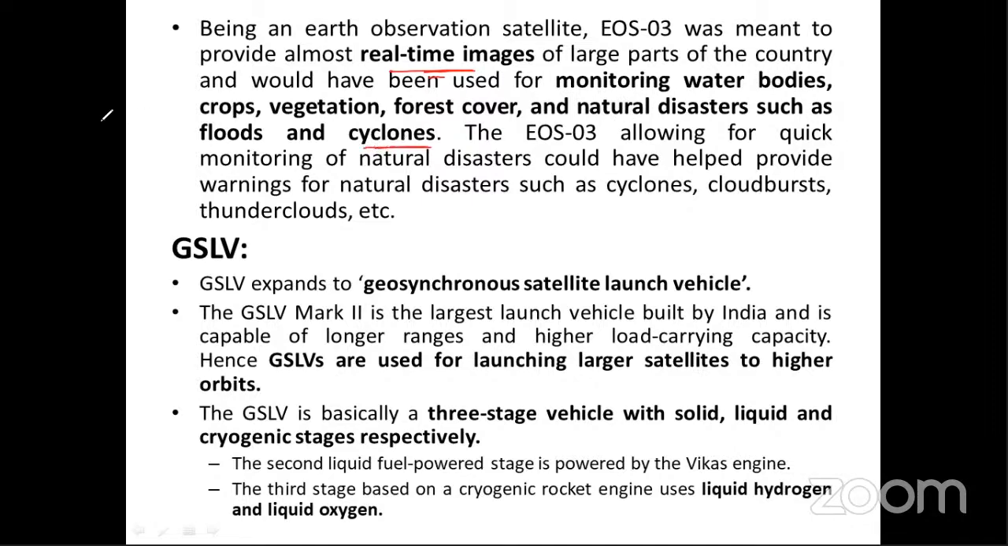So remember, in the exam, another type of question they can ask you: which of the following is a function performed by EOS-03, the Earth Observation Satellite? Okay, so this allows quick monitoring of natural disasters, and could have helped provide warnings for natural disasters such as cyclones, cloudbursts, and thunderclouds.